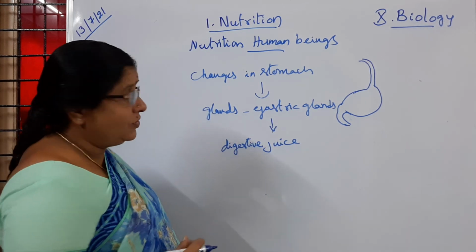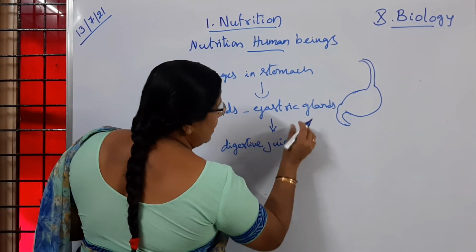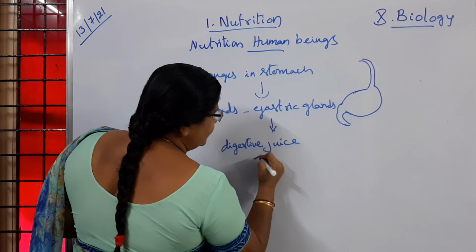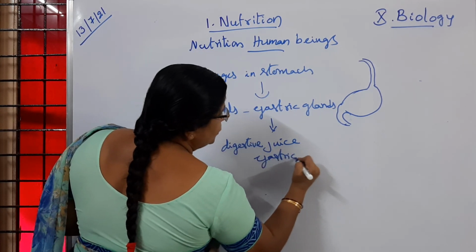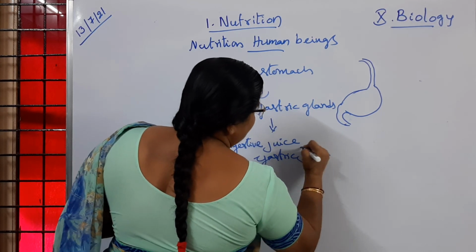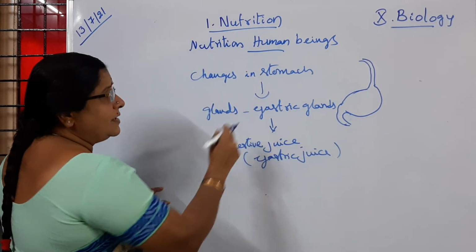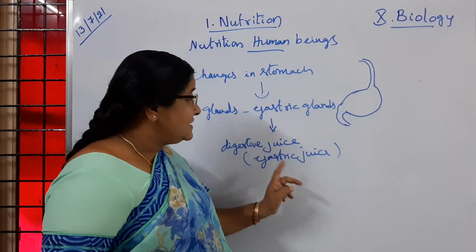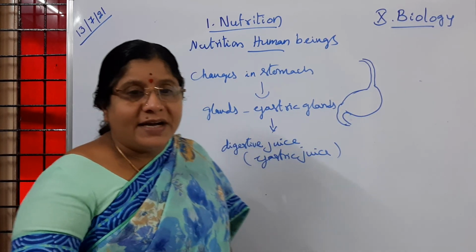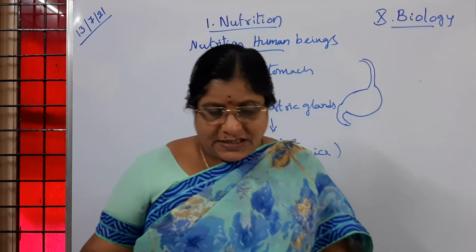Gastric juice. What is the digestive juice called, children, secreted by the gastric glands? Gastric juice. So gastric juice is secreted by the gastric glands of the stomach, and these gastric glands contain different kinds of enzymes. Is it clear to children?